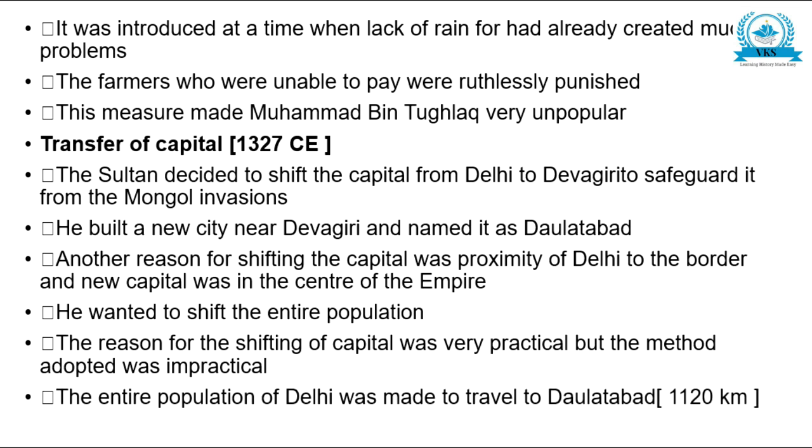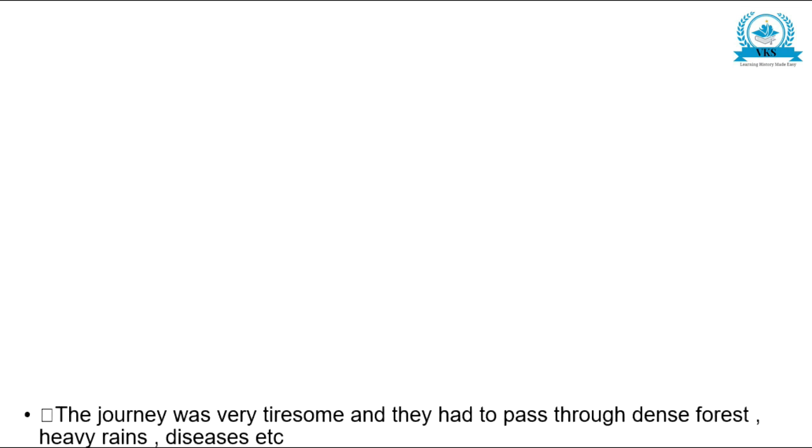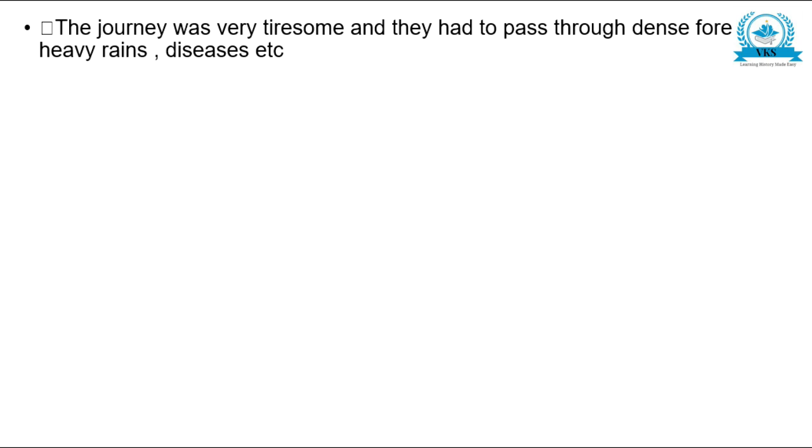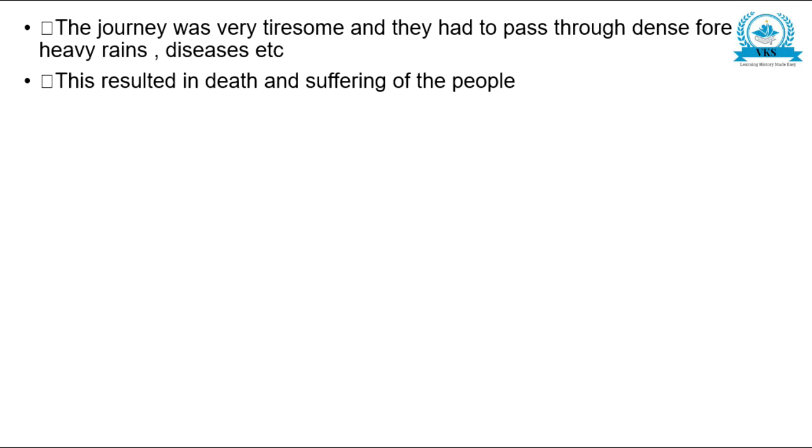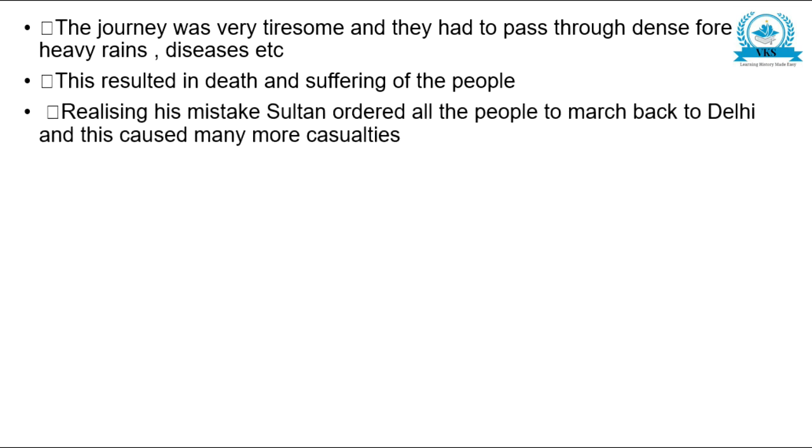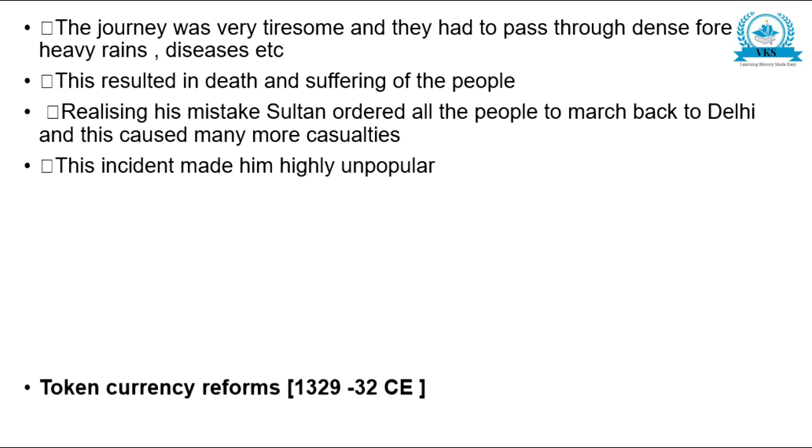The entire population of Delhi was made to travel to Daulatabad. The journey was very tiresome and they had to pass through dense forest, heavy rains, diseases, etc. This resulted in death and suffering of the people. Realizing his mistake, the Sultan ordered all the people to march back to Delhi, and this caused many more casualties. This incident made him unpopular.